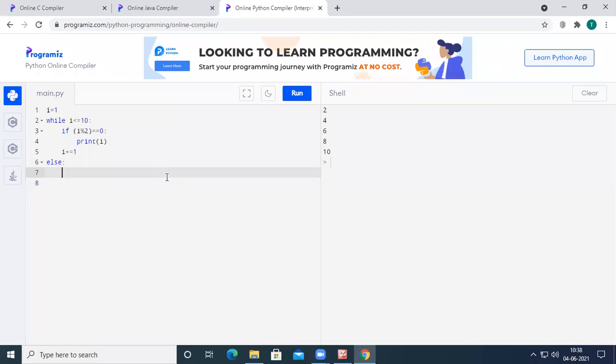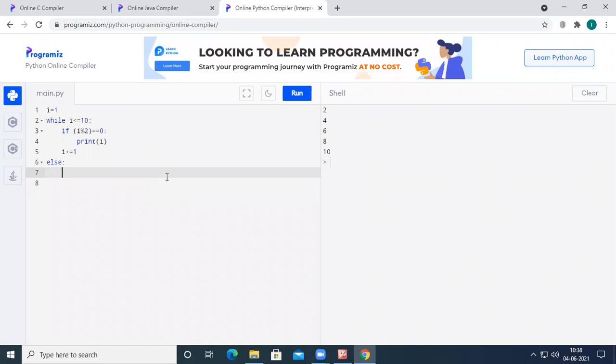We can use this else statement. When will the else statement be executed? In C, C++, or Java, we cannot use the else statement without if.